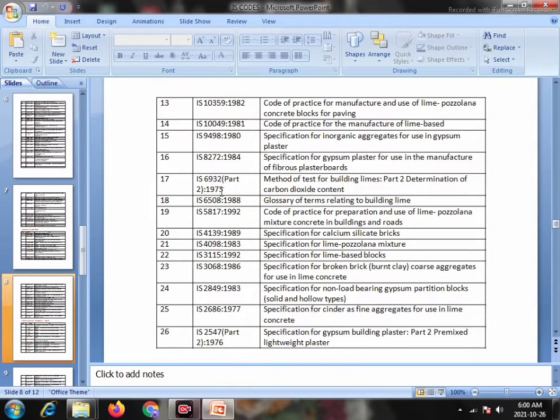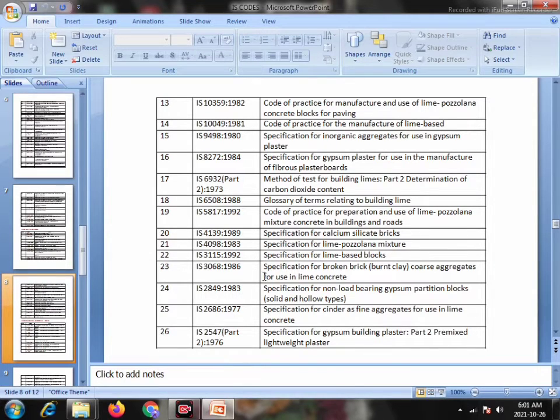17, IS 6932 Part 2, 1973, Methods of test for building lime, Part 2 Determination of the carbon dioxide content. Serial number 18, IS 6508, 1988, Glossary of terms relating to building lime. 19, IS 5817, 1992, Code of practice for preparation and use of lime pozzolana mixture concrete in building and roads. 20, IS 4139, 1989, Specification for calcium silicate bricks.